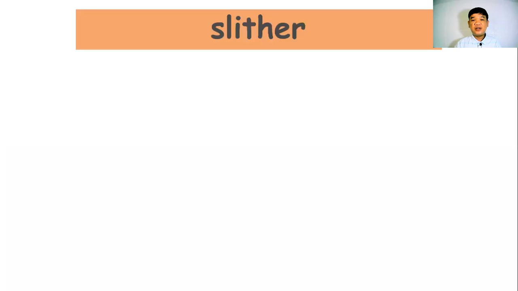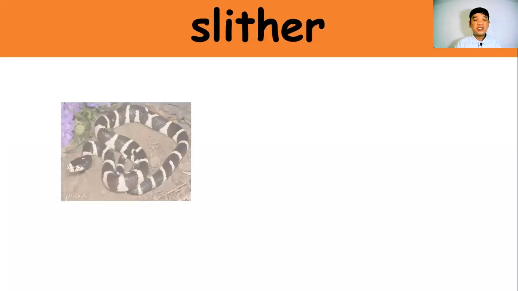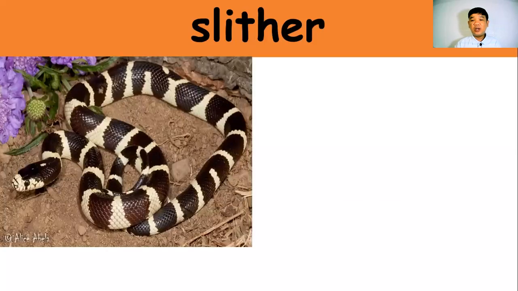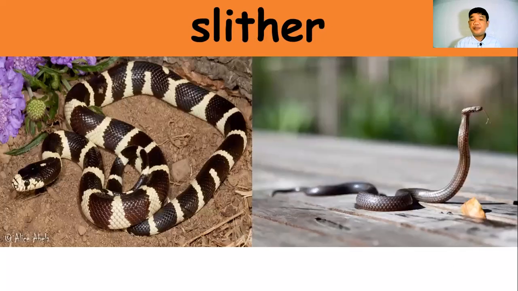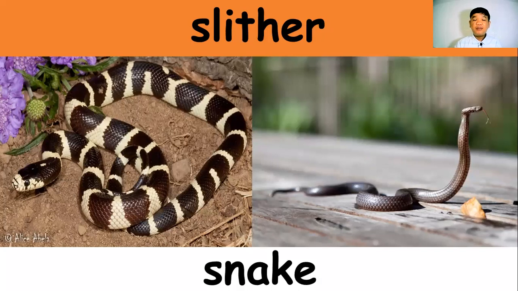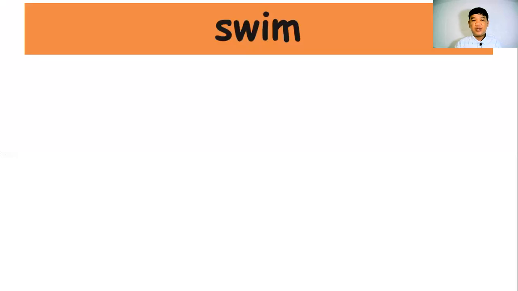All right, slither. Slither is what we call it. The snake is one of the examples that can slither because of its body. Though snakes don't have legs, they can slither, they can move their body through slithering. So that is slither. And swim.